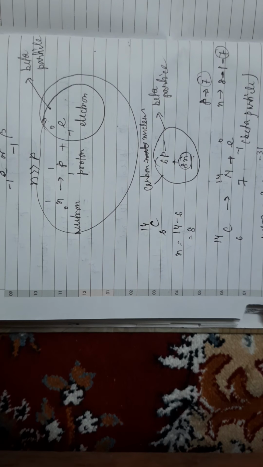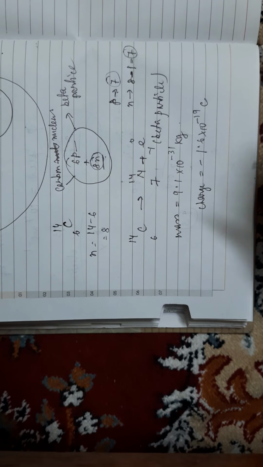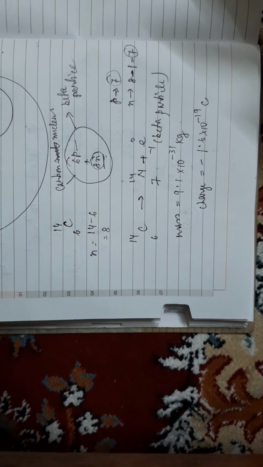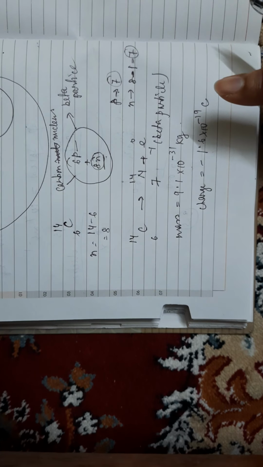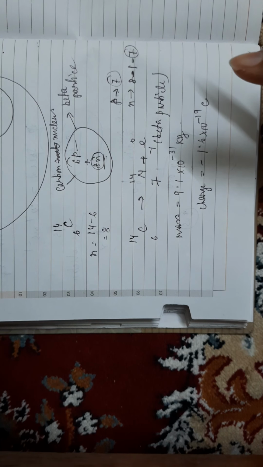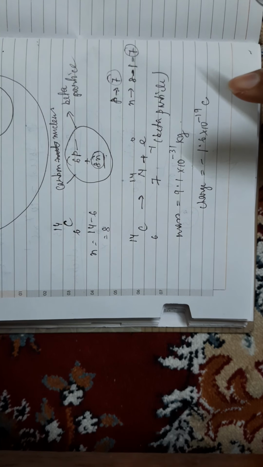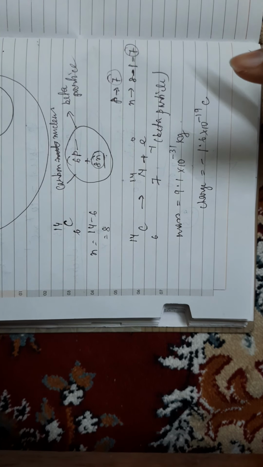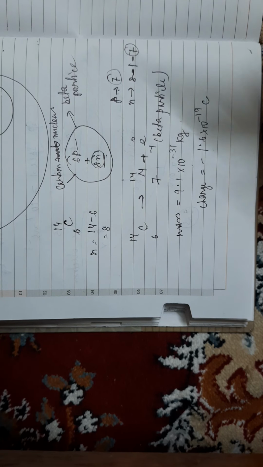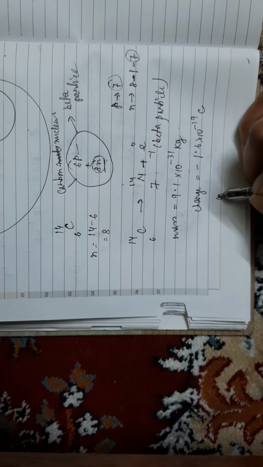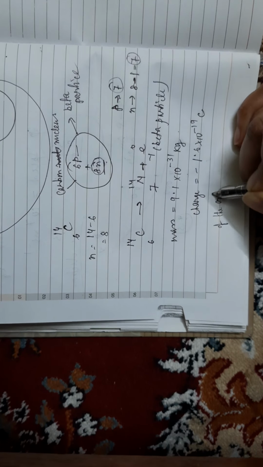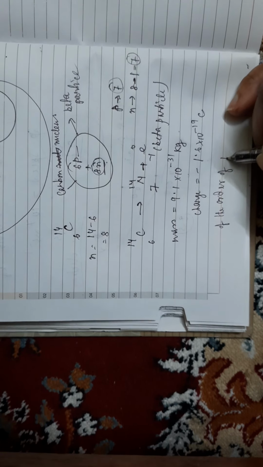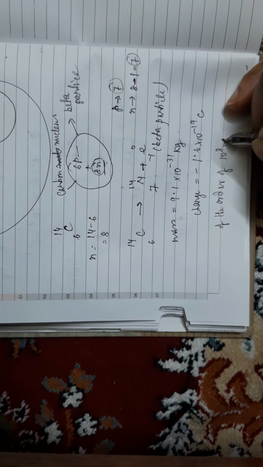Okay. And what is the speed of a beta particle? A beta particle is a lighter particle. A beta particle means only one electron. Alpha means 2 protons, 2 neutrons. Alpha is heavier, so the speed of an alpha particle is of the order of 10⁷ meter per second. Beta is lighter, so the speed of a beta particle is of the order of 10⁸ meter per second.